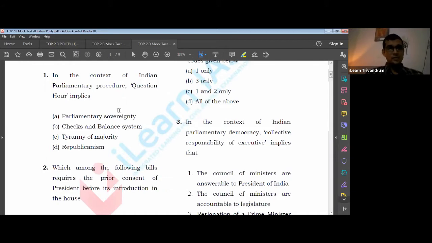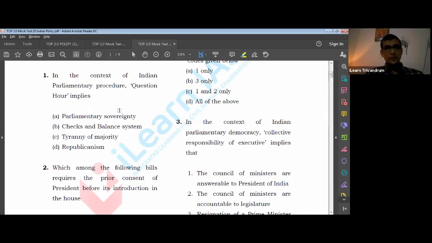That includes question hour, zero hour, and also motions and resolutions, for example the adjournment motion, privilege motion, censure motion, and no confidence motion. Other than the main responsibility of passing bills, these tools are used as a measure of checks and balances, where parliamentarians can question the government in power. So these are ways in which parliament controls the executive.